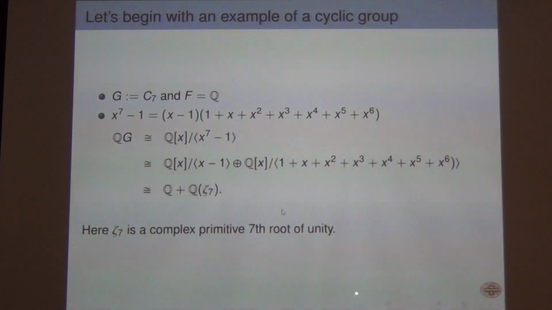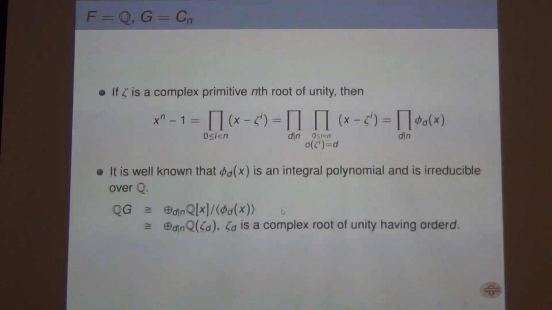If you have done some field theory course, then you can recognize this. So this decomposition is the direct sum of two fields, and this is the Wedderburn decomposition. Things are pretty decent for a cyclic group of order n: you decompose x to the n minus 1 into irreducible polynomials, which you know are cyclotomic polynomials, and then this is the breaking.